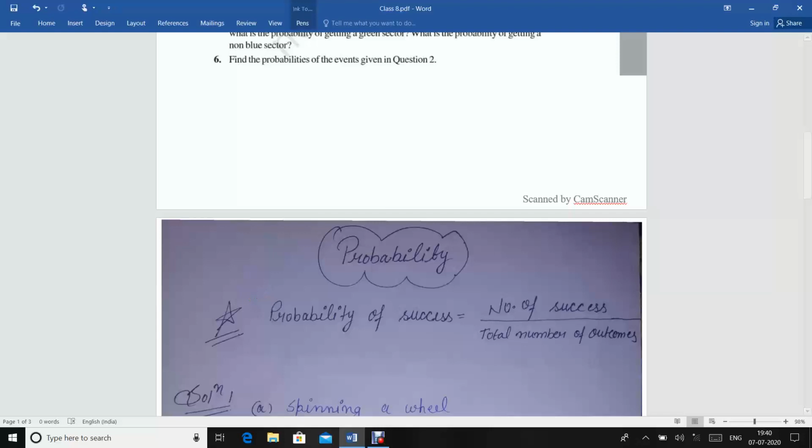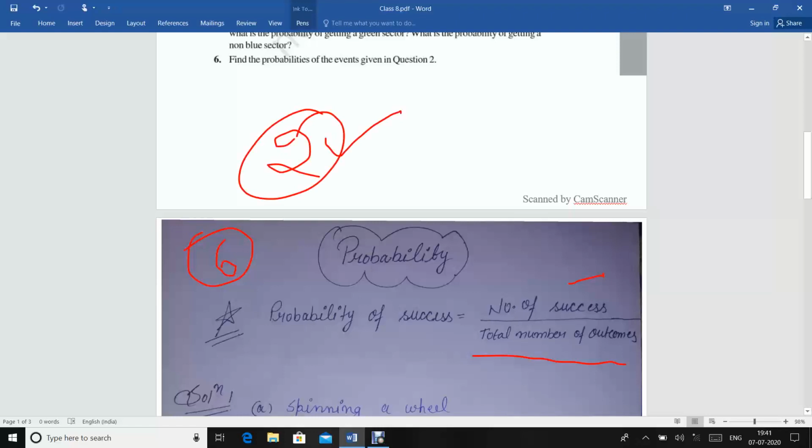In this exercise we will use the formula: the probability of success is the number of successes upon the total number of outcomes. Suppose you throw a die, so total chances are 6, and you have to tell the probability of the outcome 2.